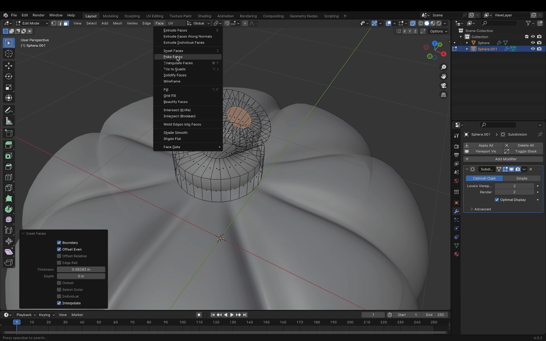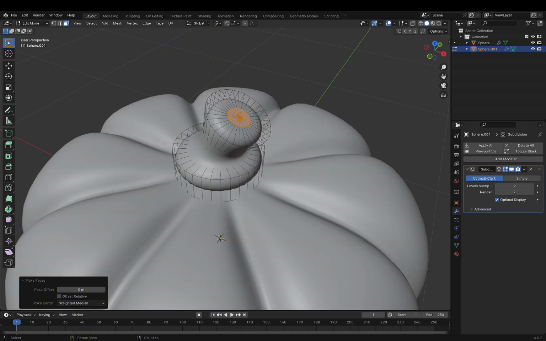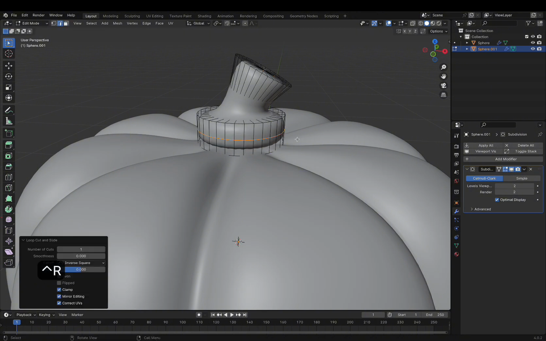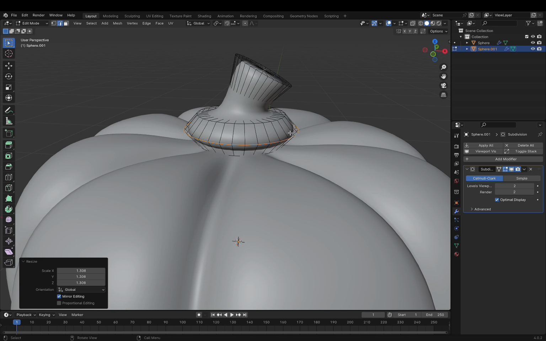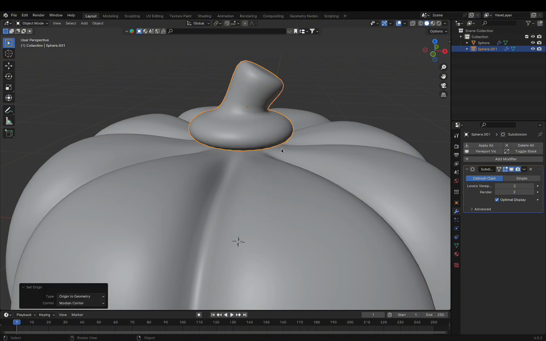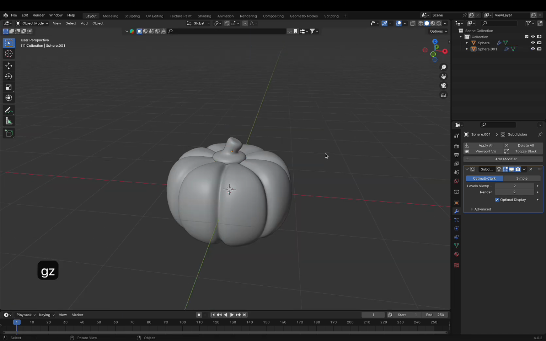Right away, select the face, poke face, subdivide, and scale it up a bit. Right-click, set origin to geometry. Move it down slightly, and scale it up a bit more. Now we have our pumpkin.